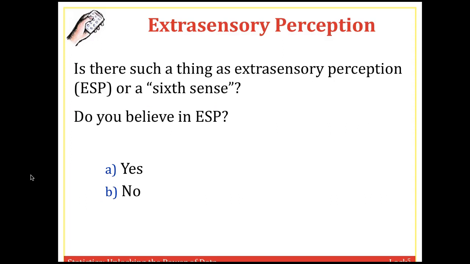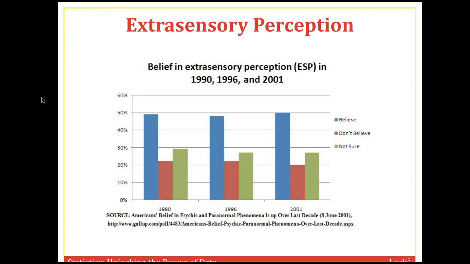Okay, so we're going to start with an example involving ESP. ESP is extrasensory perception, or sixth sense. So, do you believe in ESP? Well, the answer is yes or no. Let's look at some data from the last couple decades: 1990, 1996, and 2000. The blue bar is those that believe in ESP, and it hovers around 50% in each of these three polls.